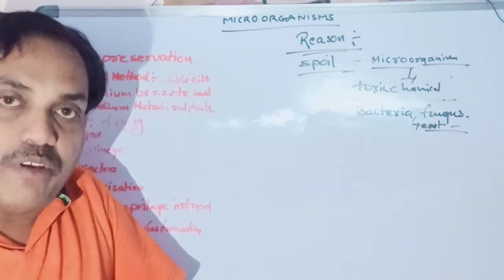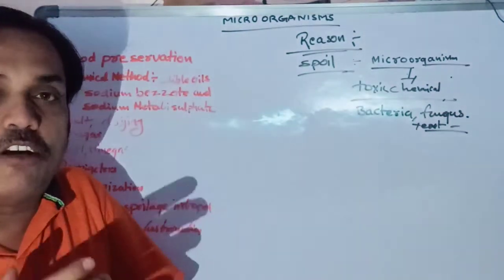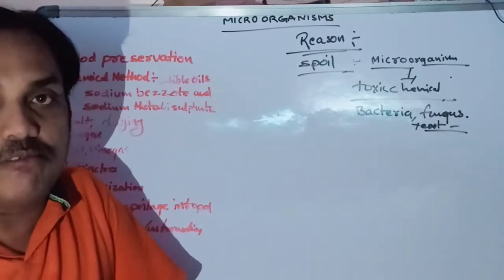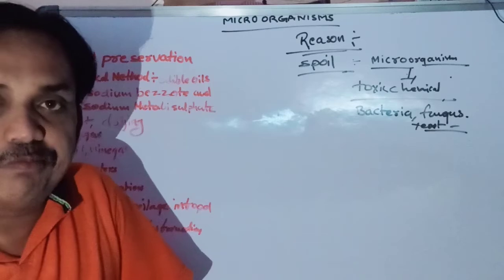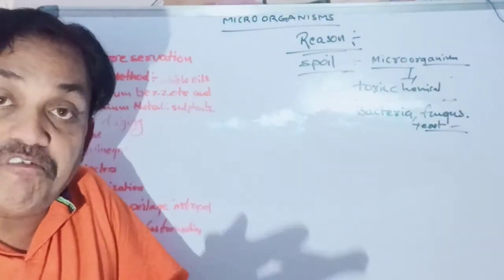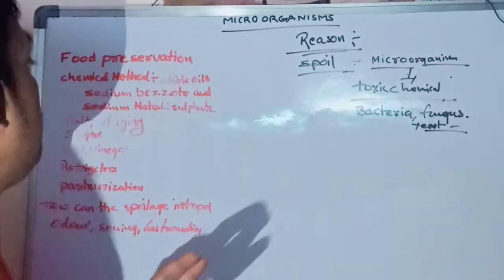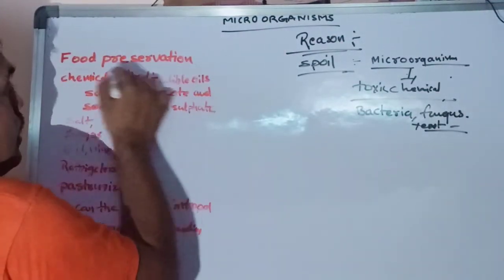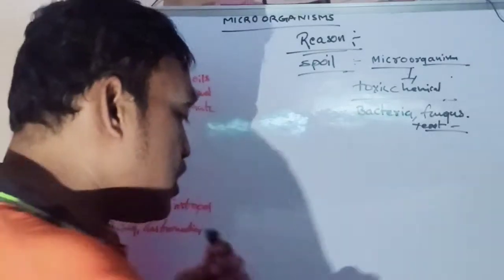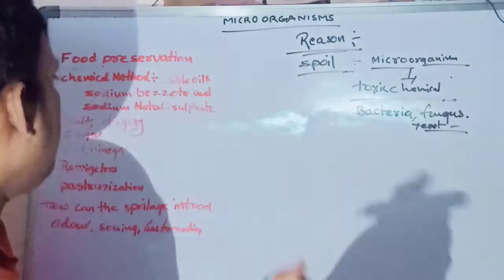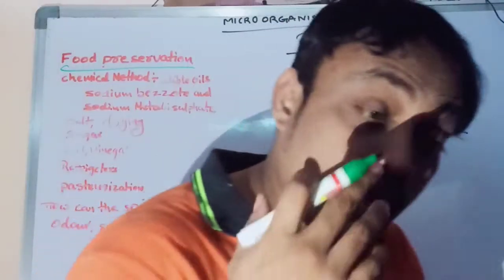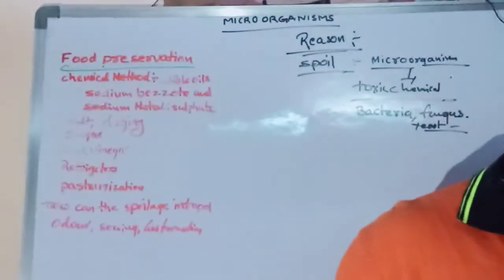Okay, that is very important. Now what do we have to discuss? Now we have to discuss how to preserve, how to store. What are the various methods we are using? These are the food preservation methods. How is food preserved? Generally nowadays, even those living in urban areas and rural areas are using them.